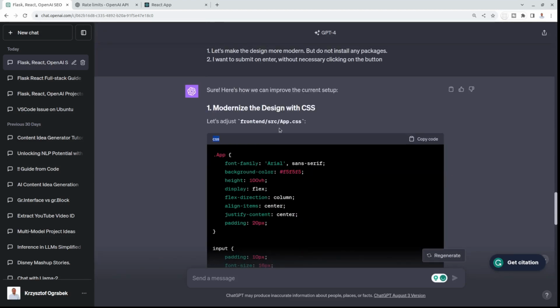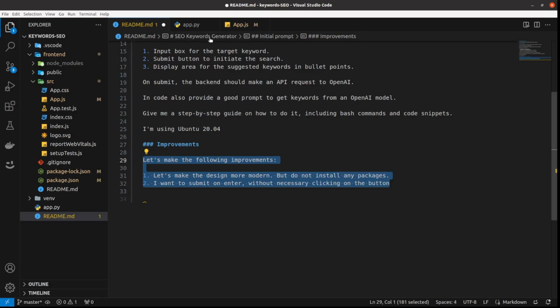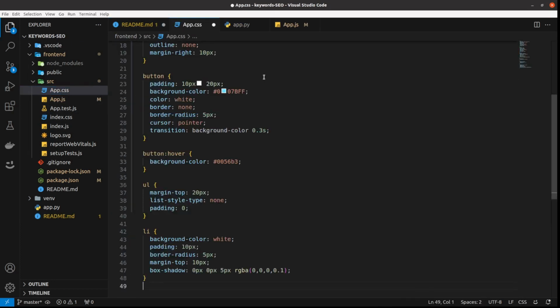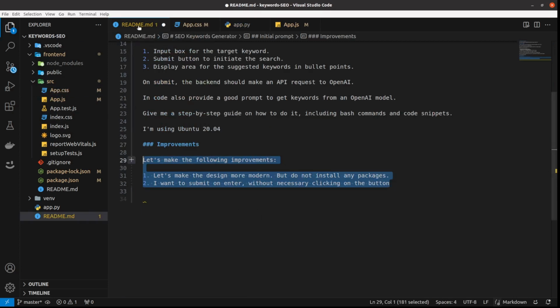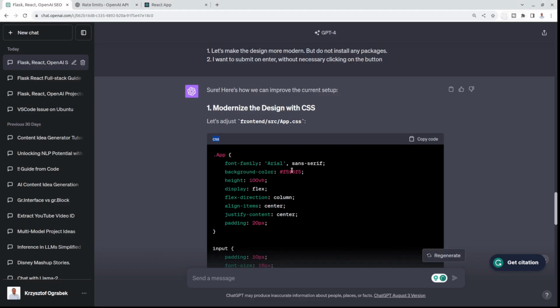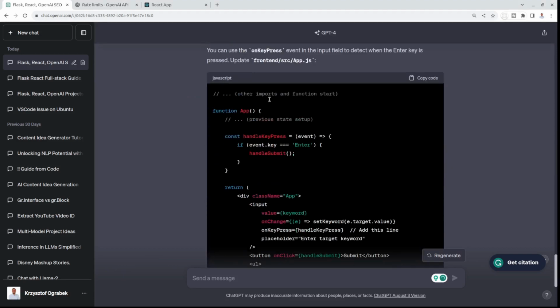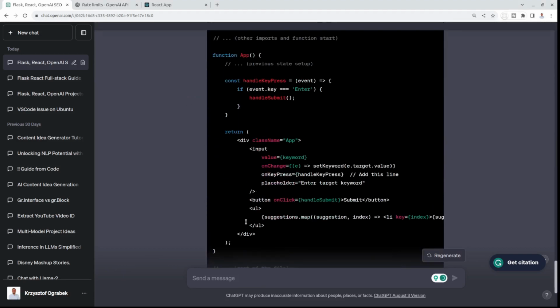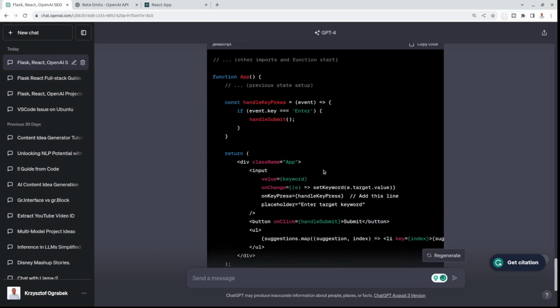So first, app.css, I just copy the code and move to this app.css, and I will replace it. So just copy, paste and save. And then in app.js, I wish it had given me the full code.